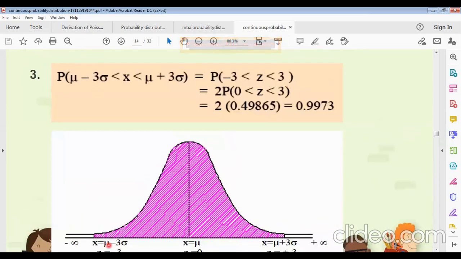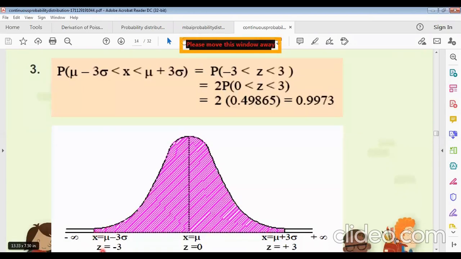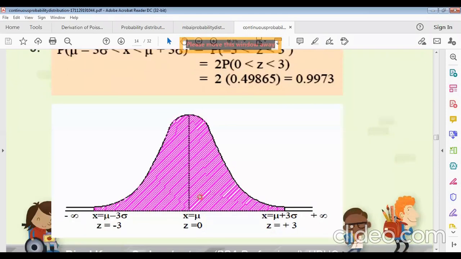Now, if we take 3 times, x equals mu minus 3 sigma to mu plus 3 sigma, a bigger area. If we take z equals -3 and z equals +3 here, then it will be 2 times one part. So the total area is 2 times the probability of 0 < z < 3. From the table, z between 0 and 3 gives 0.49865. This is the total area of the red part.